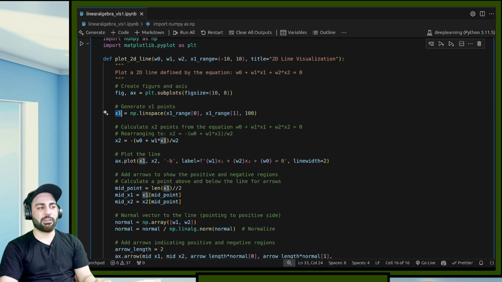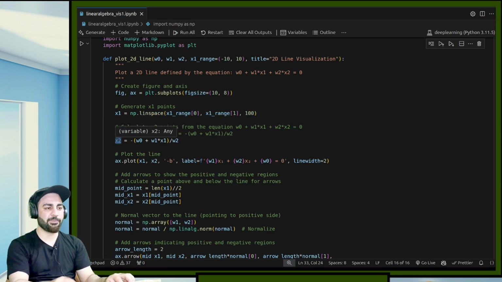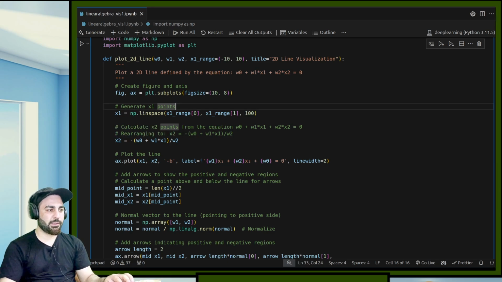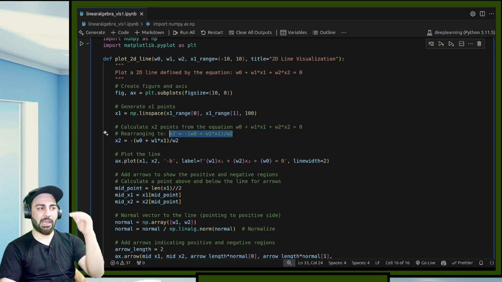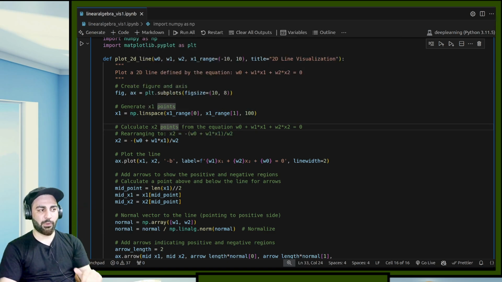Now x1: give the range of x1 from x1 0 to x1 1 and make such 100 points. Okay, and now how to compute x2 from the equation. So we have seen the equation, and this is basically rearranging. The equation was w0 plus w1 x1 plus w2 x2 is equal to 0. So rearranging this, we can get x2 from it. Okay, so we have now w0, w1, w2, and we have x1 and x2 also.